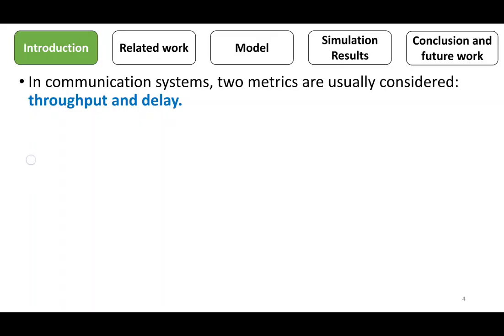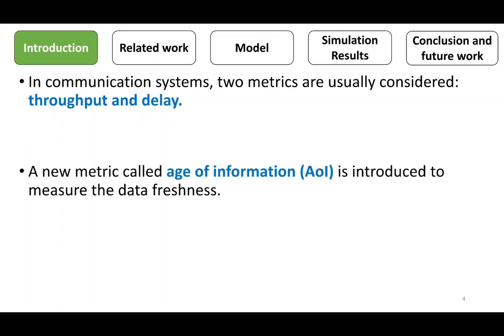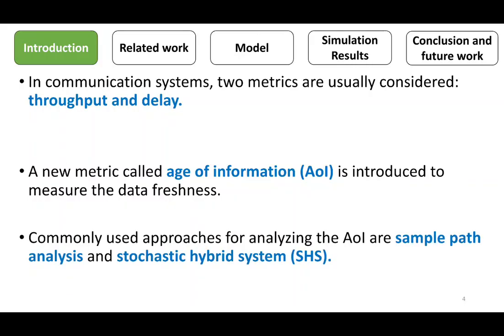However, the data freshness, which is related to the generation time compared to the current time, isn't reflected in these metrics. Consequently, a new metric called Age of Information is introduced to measure the data freshness. Age of Information is the elapsed time from the instant of update generation to the latest delivery. Most commonly used approaches for analyzing the age of information are sample path analysis and stochastic hybrid systems.